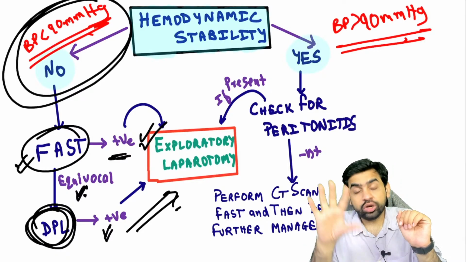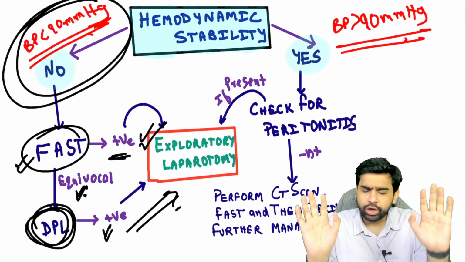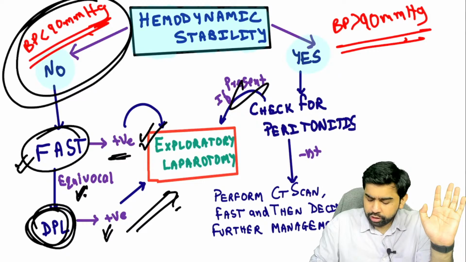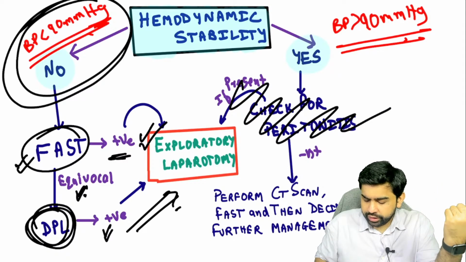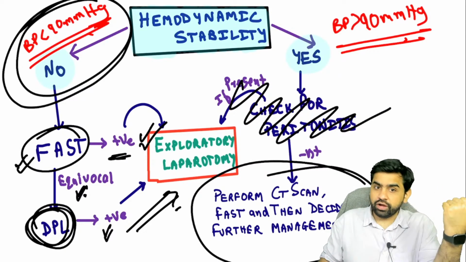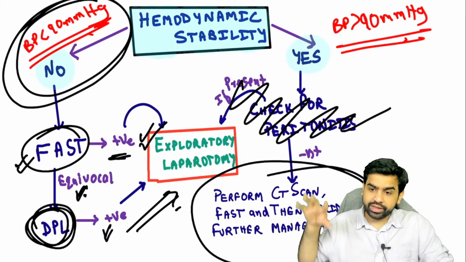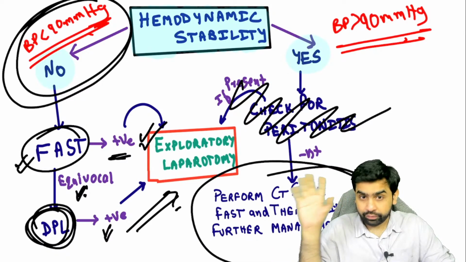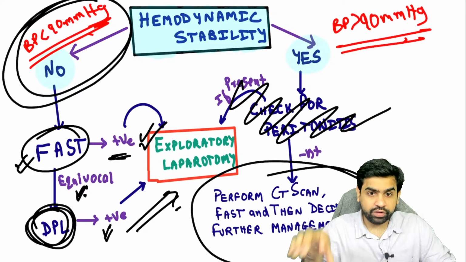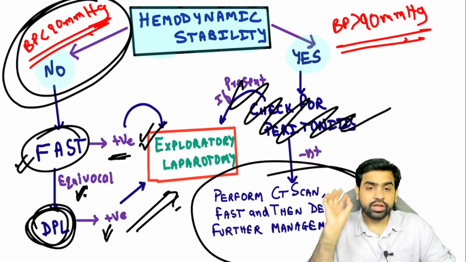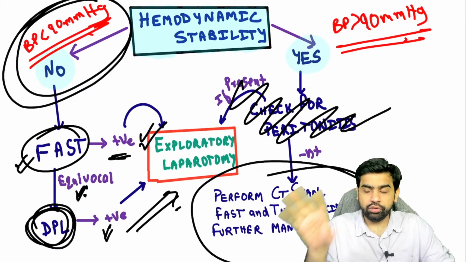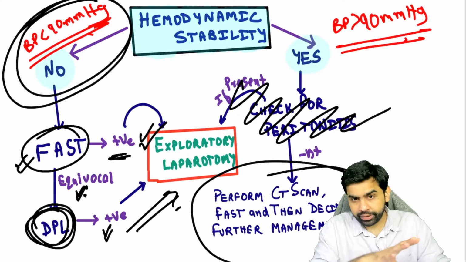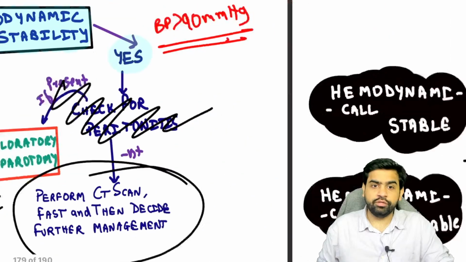But if the patient is hemodynamically stable, you have a lot of time. You've already checked for peritonitis. Now you perform the CT scan and the FAST and everything. Then the physician, looking at the condition of the patient and what you get on the CT scan, decides whether this particular patient has to be operated on or be put on conservative therapy.